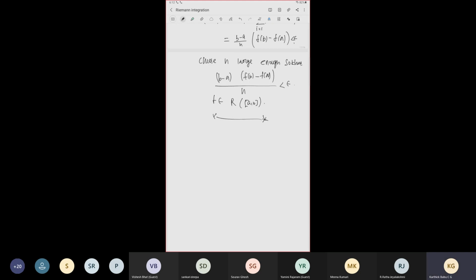So now, can you give some other example of an f which has discontinuities but is still Riemann integrable? Does such a function exist? Can anyone give such an example? We know that if f has a finite number of discontinuities, then f is Riemann integrable. So what happens when f has infinitely many discontinuities? Can it still be Riemann integrable?